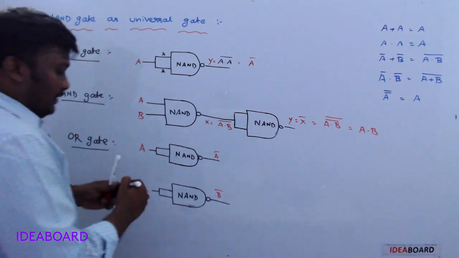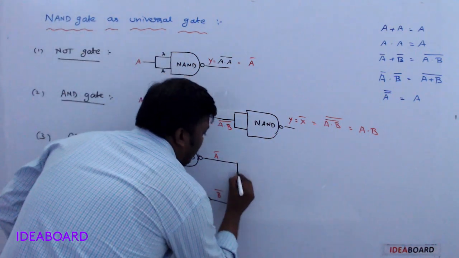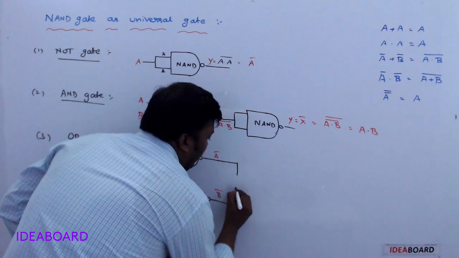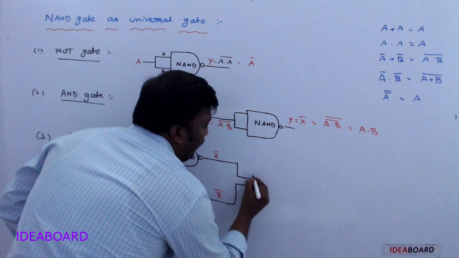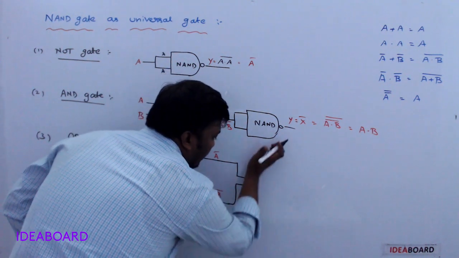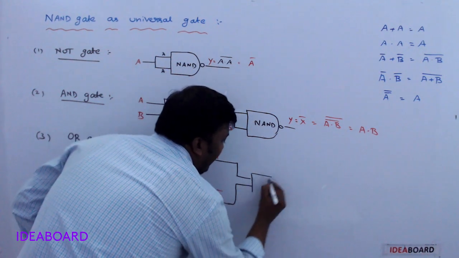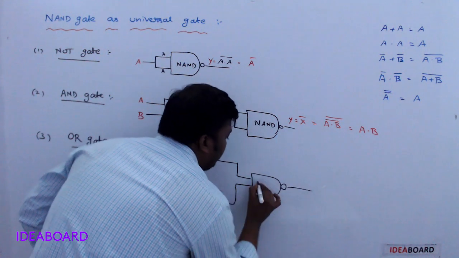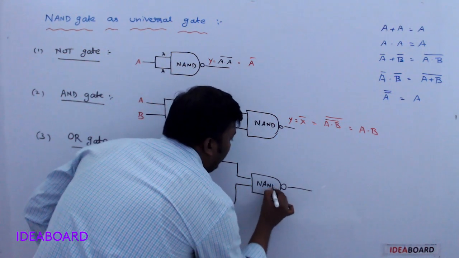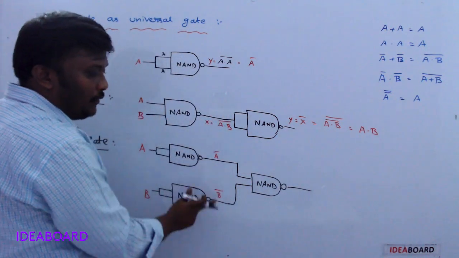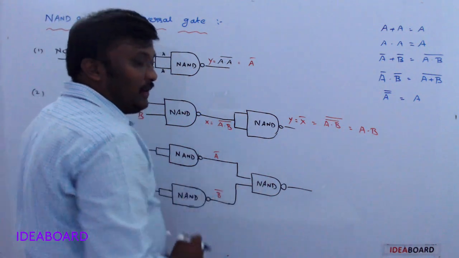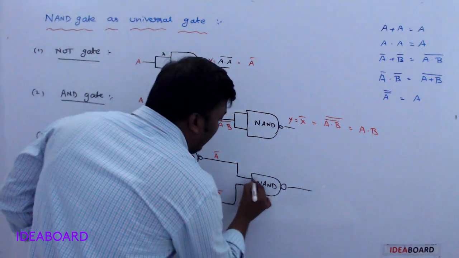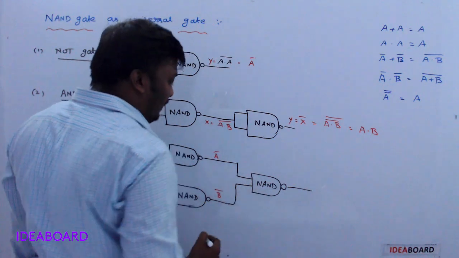Now these two outputs are taken as inputs for another NAND gate. So what is the function of the NAND gate?